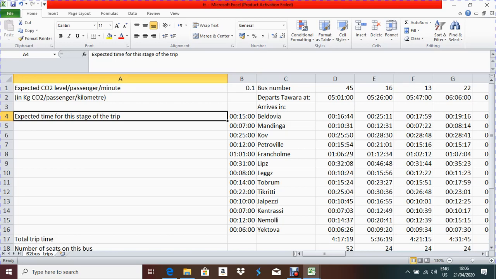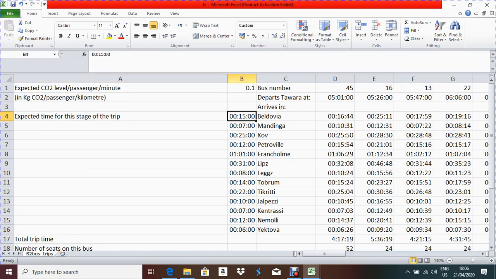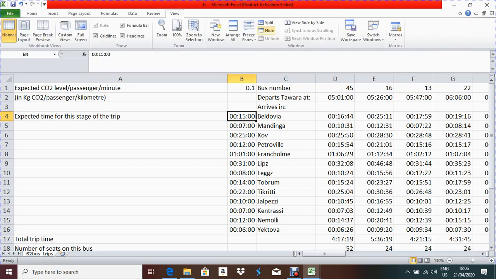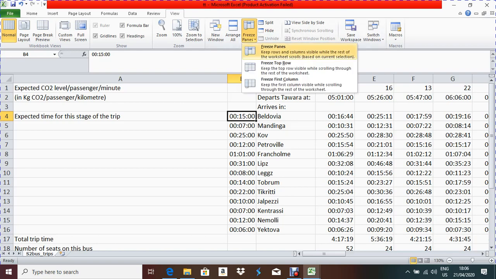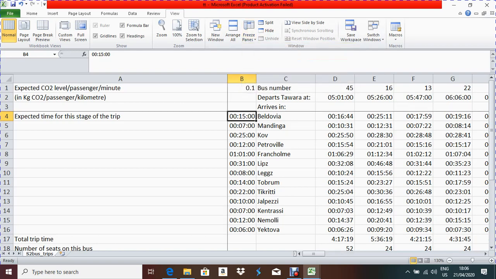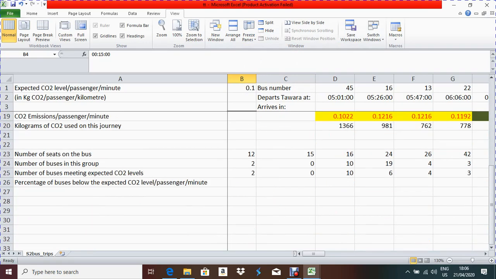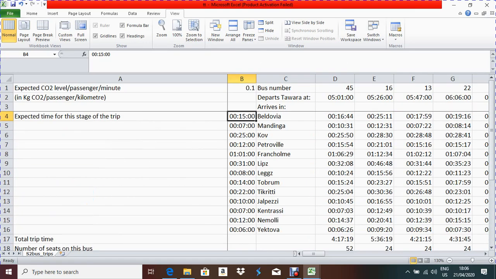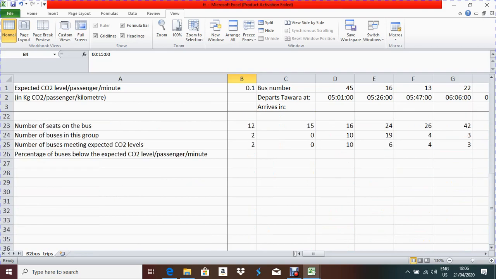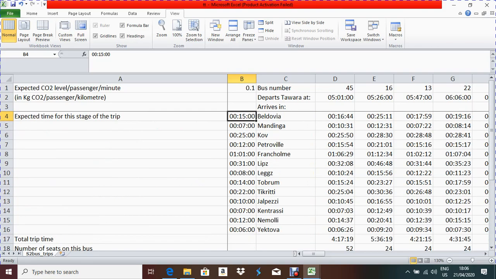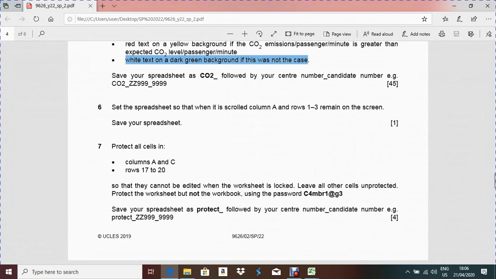I have to put my cursor pointer after column A and after row 3. Then go to View, click on Freeze Panes and select Freeze Panes. Now see, one line came, and the 3 rows are not moving, and column A is also not moving, right? Perfect. Now next question.